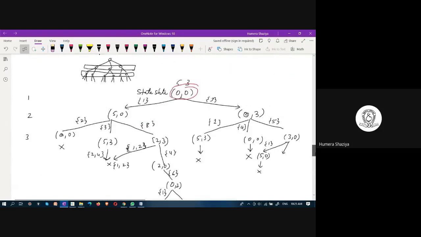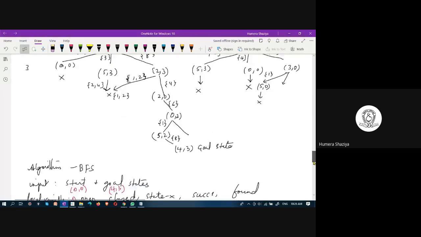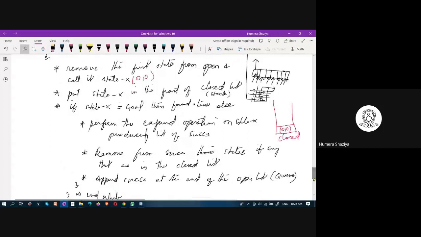Here, from 0, 0, what are its successors? 5, 0 and 0, 3. These are the successors of 0, 0. You are performing the expand operation on state x.